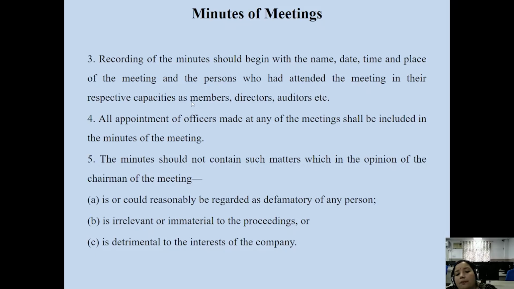So these points can be excluded at the time of preparation of the minutes of the meeting. Even if you recorded them in your rough draft, you can exclude this point in the main draft, the main minutes of the meetings.